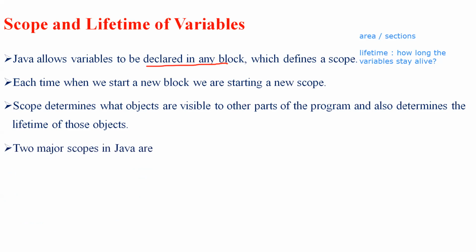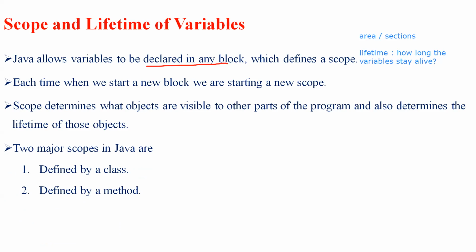So basically there are two major scopes. One is defined by a class and the other is defined by a method. Let's see what we mean by defined by a class and defined by a method.